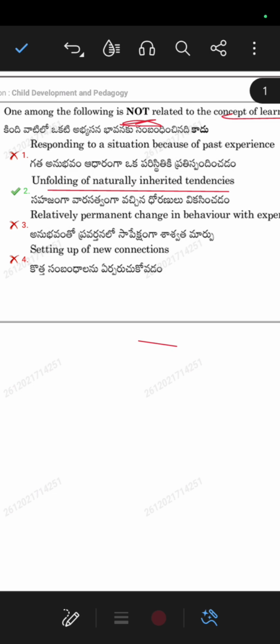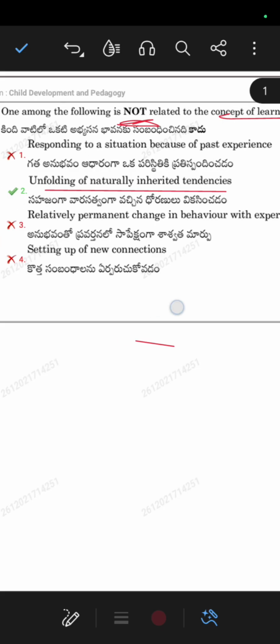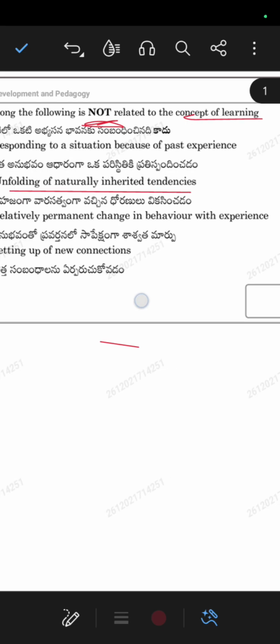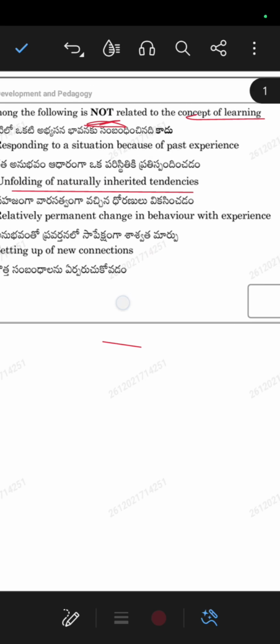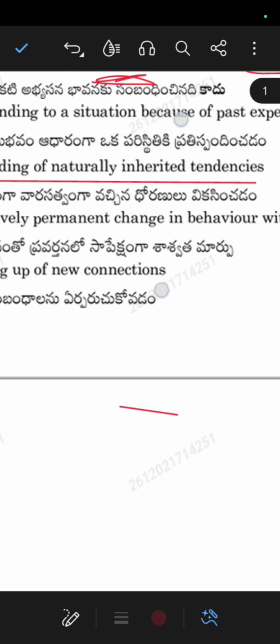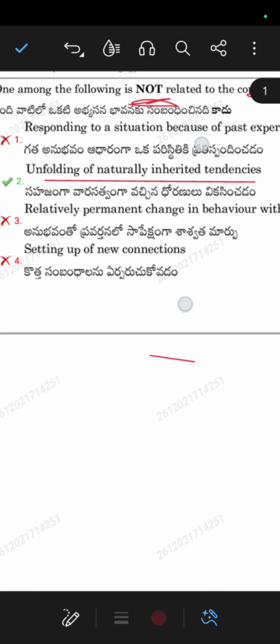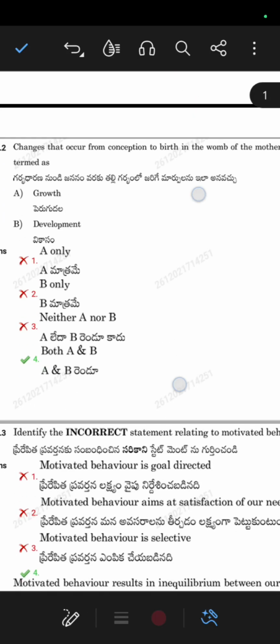Options 1, 3, 4, that is responding to a situation because of past experiences, relatively permanent change in behavior with experience, and setting up of new connections, are related to the concept of learning. But the second option, unfolding of naturally inherited tendency, is the correct answer, as it is not related to the concept of learning. So let us go to the next question.